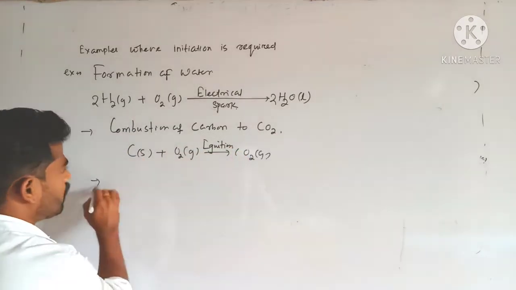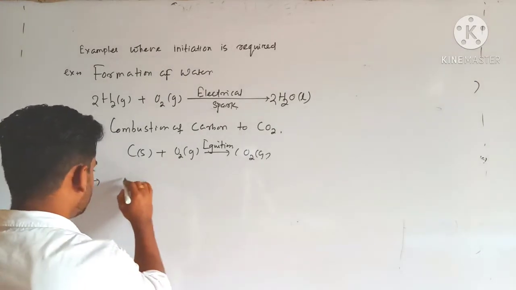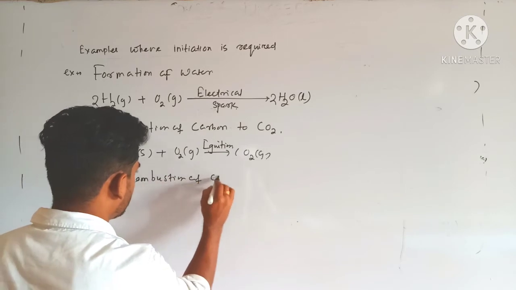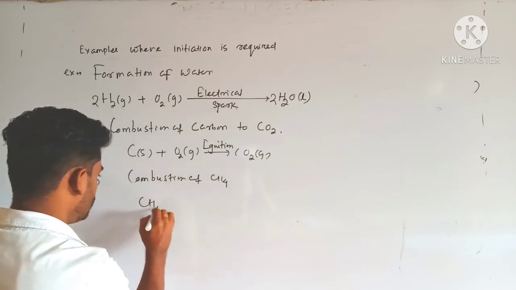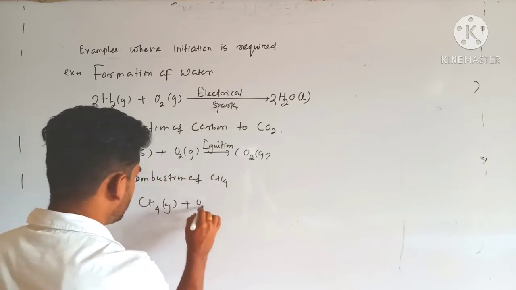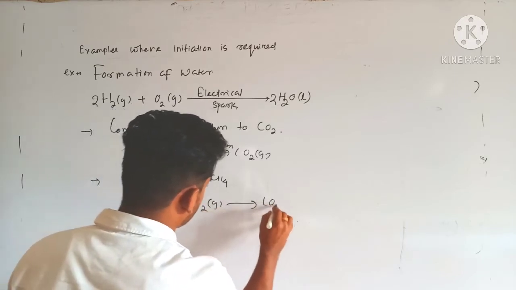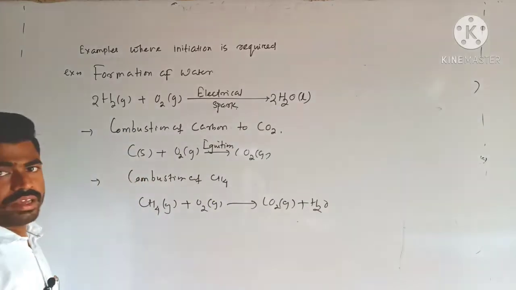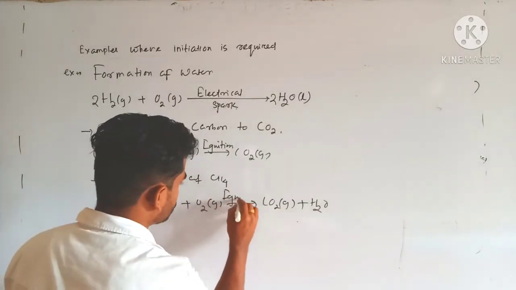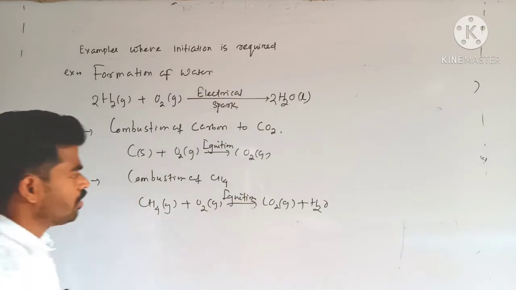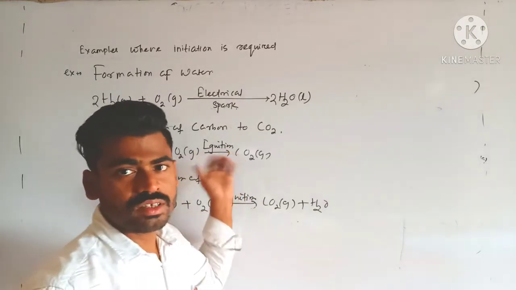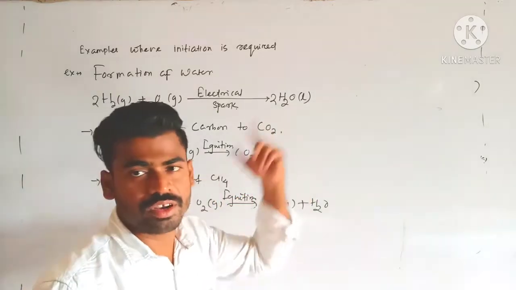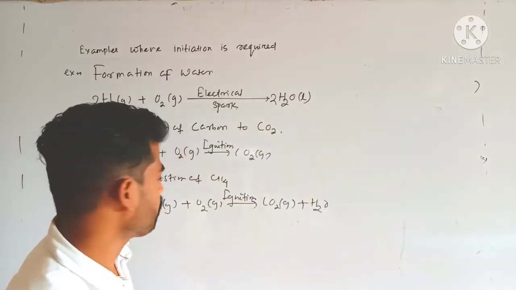Similarly, oxidation of methane, combustion of any hydrocarbon: CH4 gas plus O2 gas giving rise to carbon dioxide plus water. Here also ignition is required. Unless there is ignition, this reaction cannot be started. Once it gets started, it will continue. That's why this is spontaneous in nature.